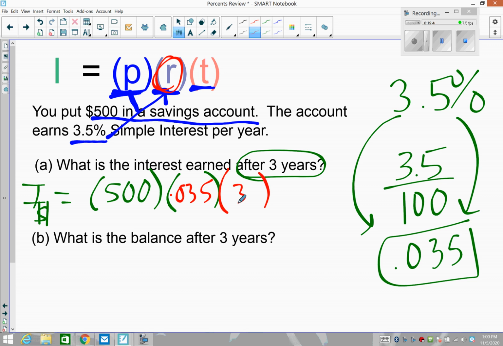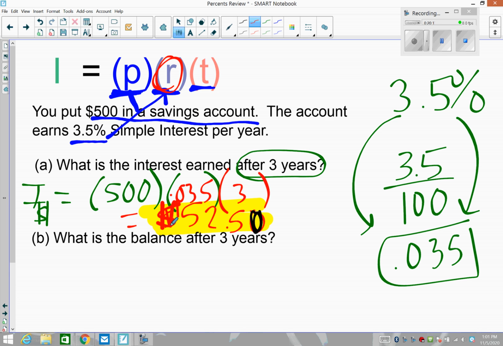Multiply by 3 years. So we get 500 multiplied by 0.035 times 3 years gives us $52.50. Now, I did have that imaginary placeholder sitting there, but this is a money problem. So that's how much interest you earn in 3 years. That would be like free money. Now, some kids would say, well, that's not very much money, but $500 isn't a ton of money to invest.